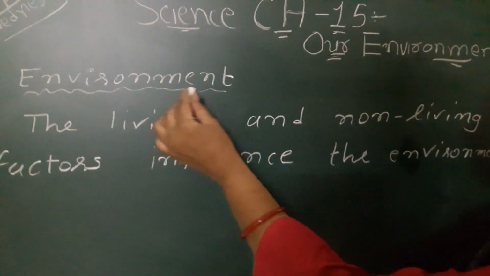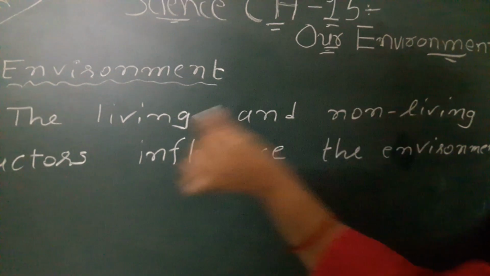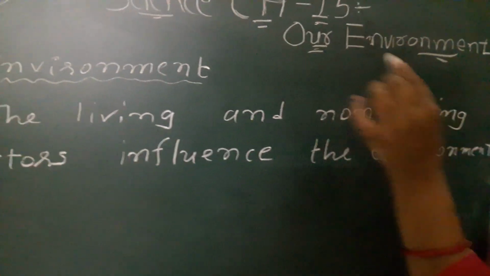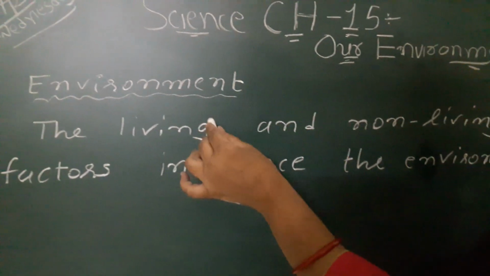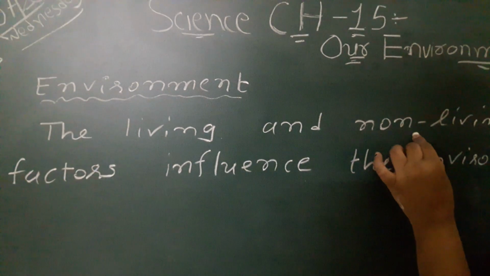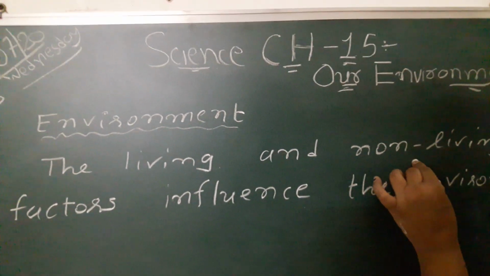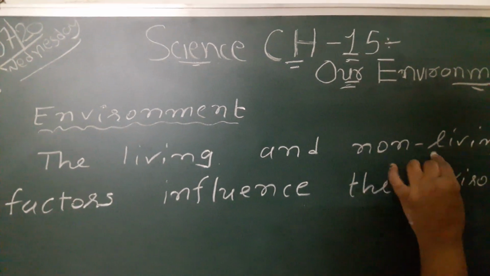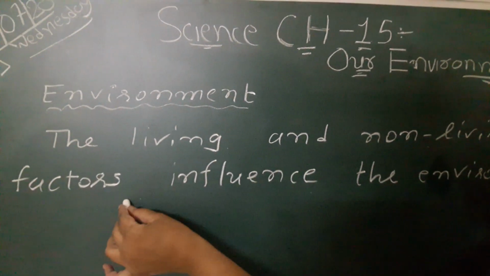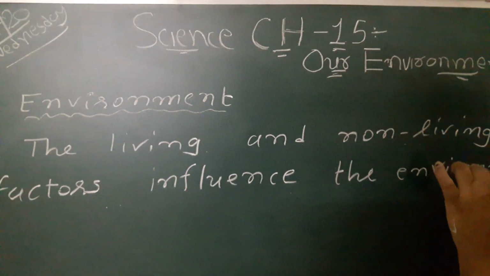So what is the environment? The living and non-living factors influence the environment. Living factors, that is plants, animals, insects, microorganisms. Non-living factors, that is air, temperature, wind. And living factors and non-living factors interact with each other and make an environment.